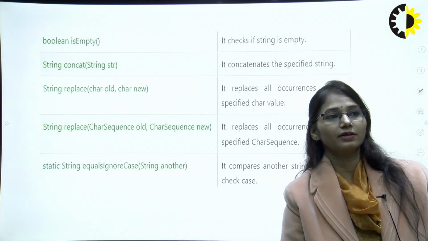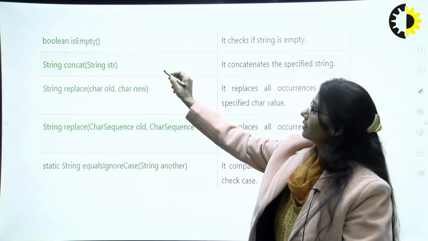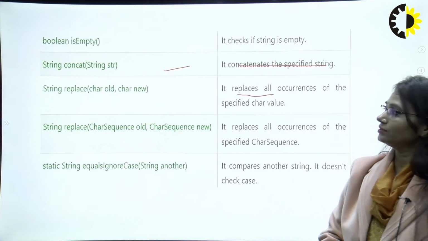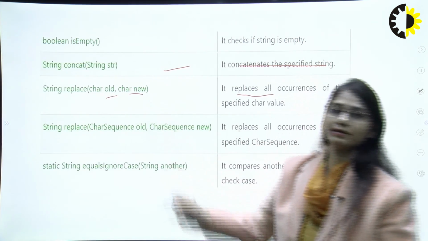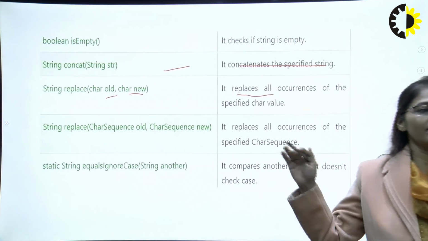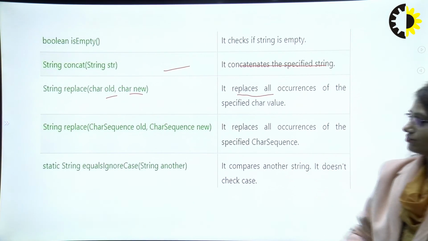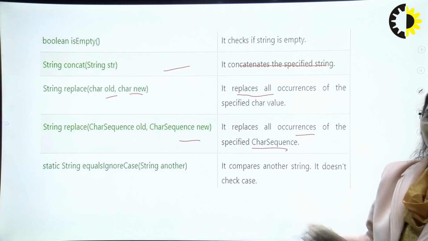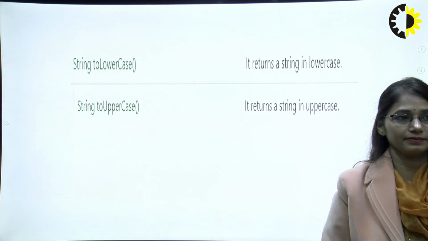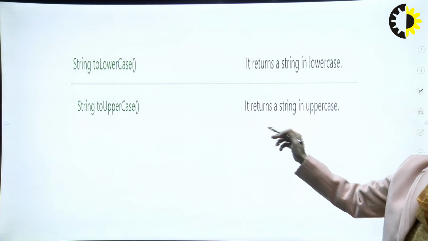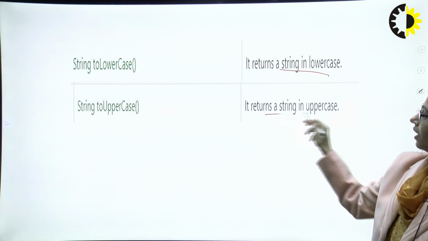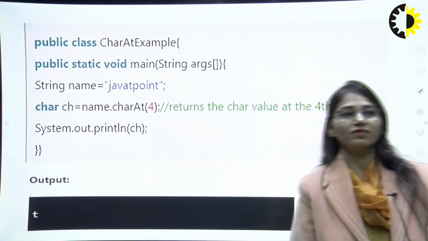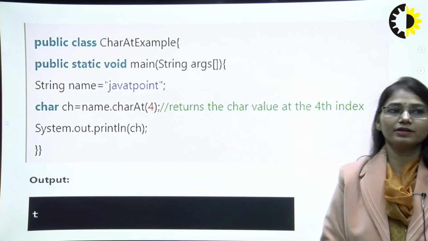If you want to concatenate your string, you can combine it with the specified string. If you want to replace some string values, you can use string replace with character old and character new. These are the ways you can apply various methods on your string. String replace with a character sequence will replace all occurrences of the specified character sequence. String toLowerCase and string toUpperCase: one will return the string in lowercase and the other will perform the operation to return the string in uppercase.